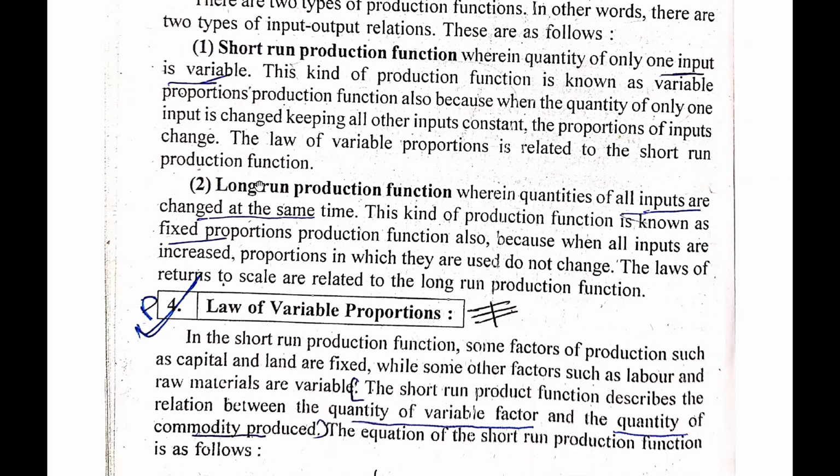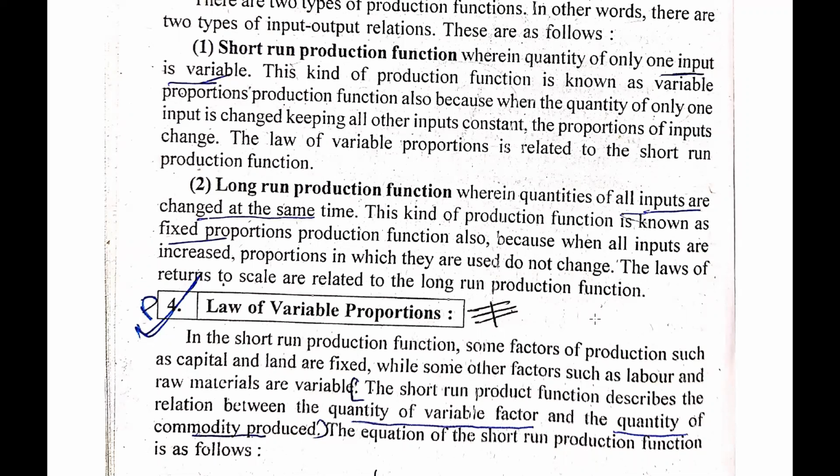And now guys, we will see the long run production function. In the long run production function, all the inputs of production are variable, which means all can be changed. Let's see, the quantities of all inputs are changed at the same time. This kind of production function is also known as fixed proportion production function, because when all inputs are increased, the proportion in which they are used does not change. The law of returns to scale is related to the long run production function. So guys, when a company wants to expand its business, then the long run production function is workable, because in the long run production function all the inputs are variable.